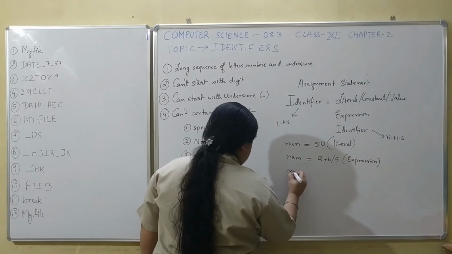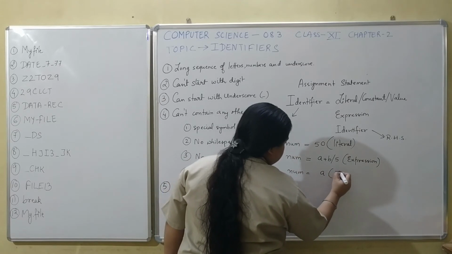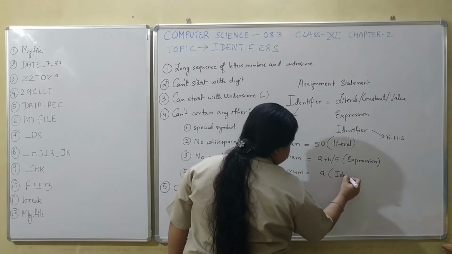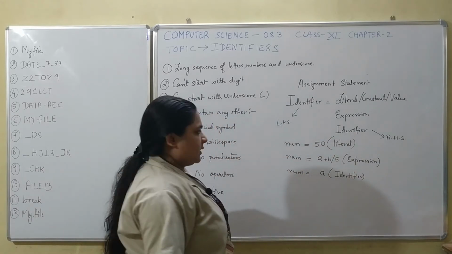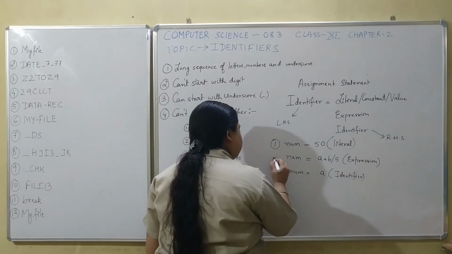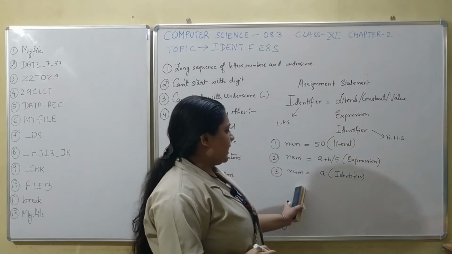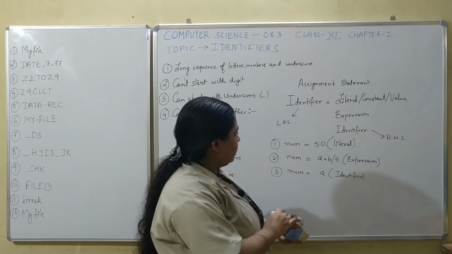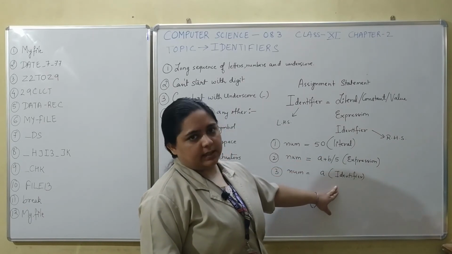And I can also write num equals a, which is an identifier. So these three ways you can see over here, where the left hand side is always an identifier, whereas the right hand side could be a literal, an expression or another identifier.